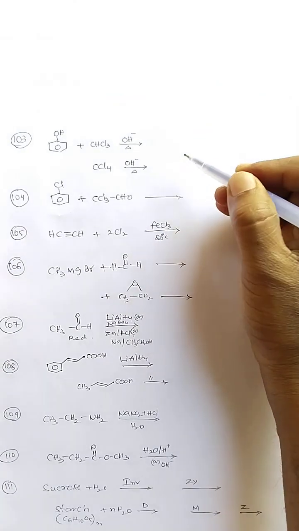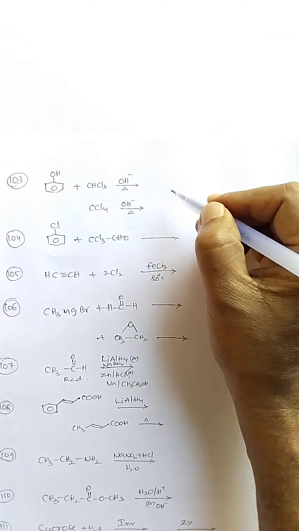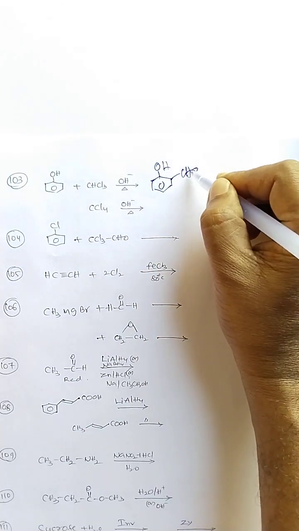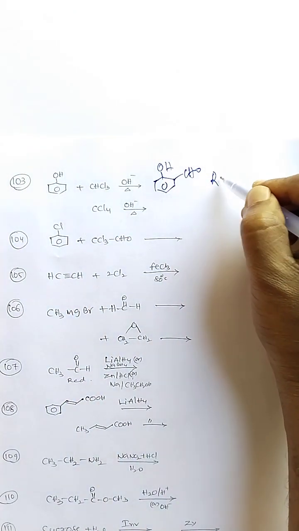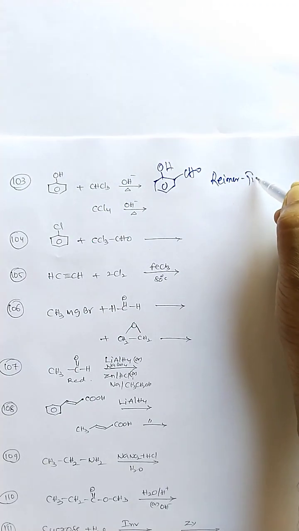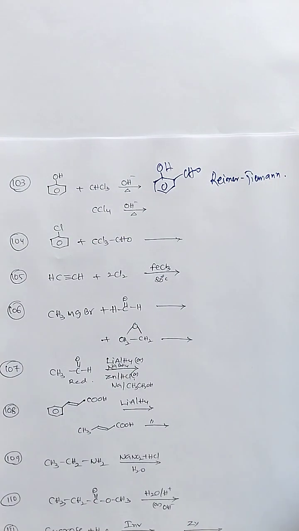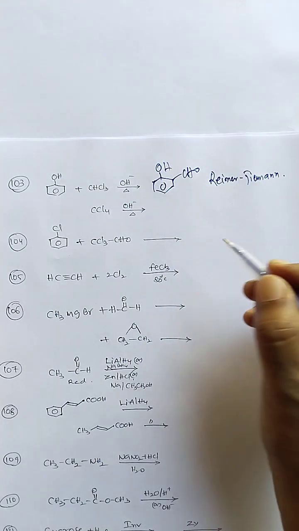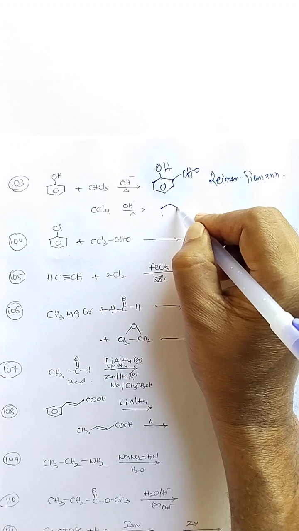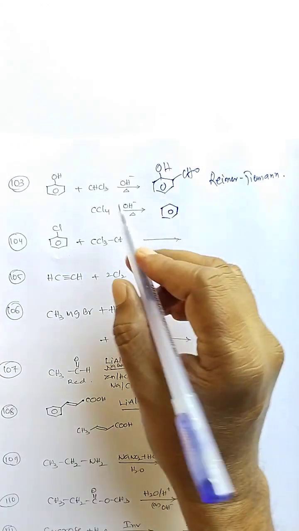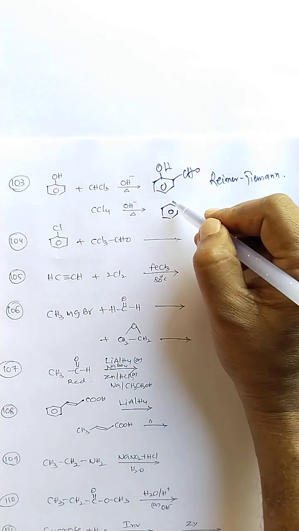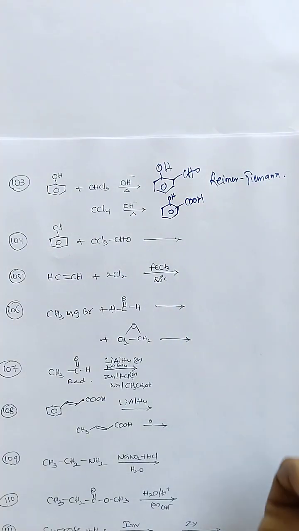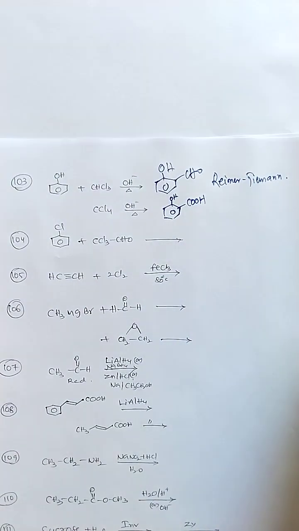Phenol reaction with chloroform in presence of base sodium hydroxide. It is a named reaction, the Reimer-Tiemann reaction. So salicylaldehyde, or 2-hydroxybenzaldehyde, is formed. It's a Kolbe type reaction. Here when you take carbon tetrachloride, we will get a carboxylic acid, nothing but salicylic acid. It is called salicylic acid.